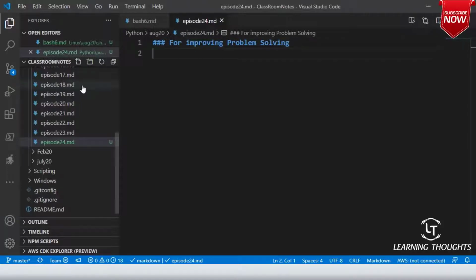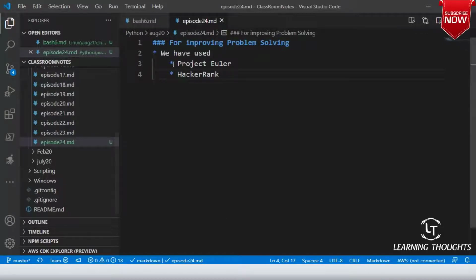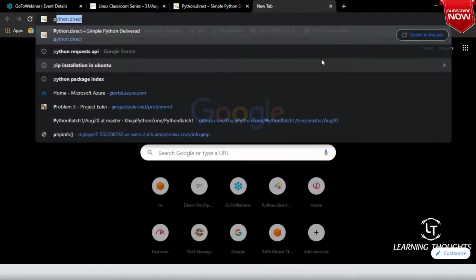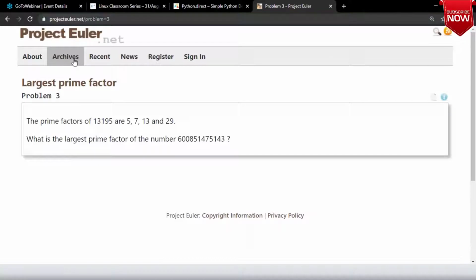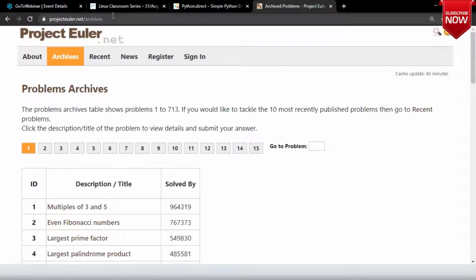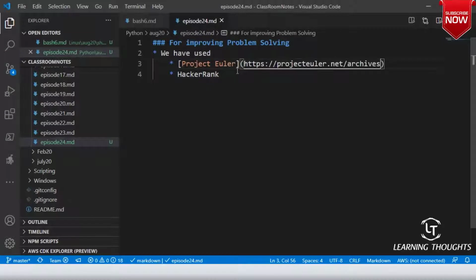we have used Project Euler. The second one, I want you to create an account, I've said this long back. I'm giving you these links. Project Euler will not give you programmatic solutions, but it will definitely give you some problems. So let me go to projecteuler.net, and this will give you some of the problems which you can solve.